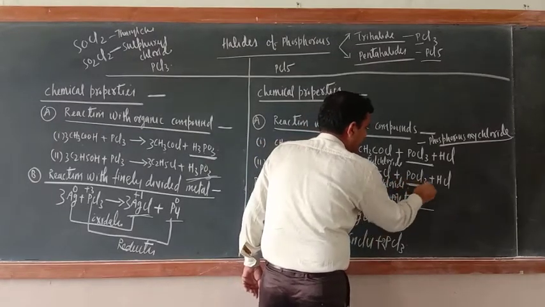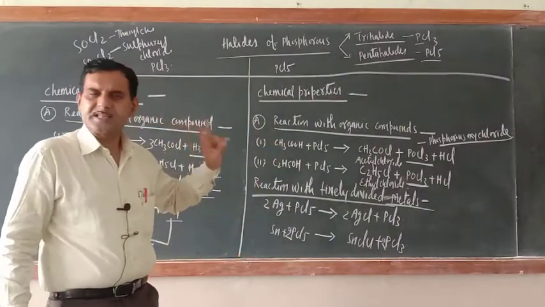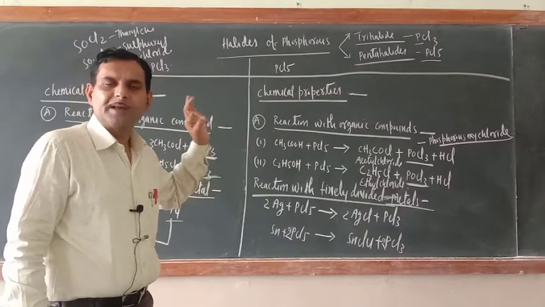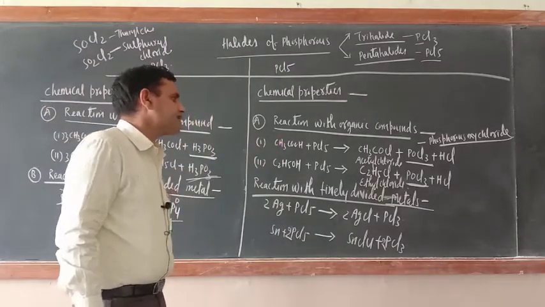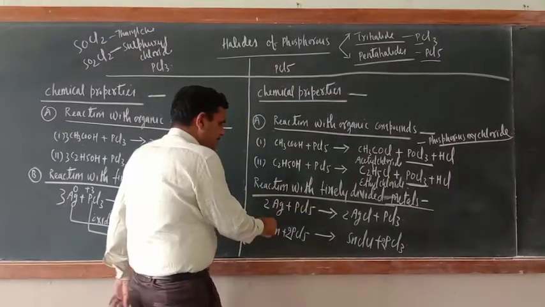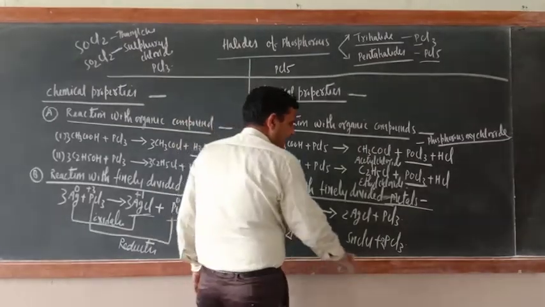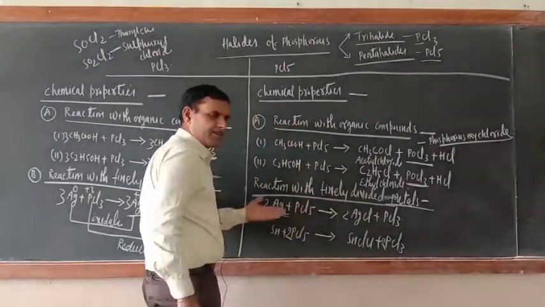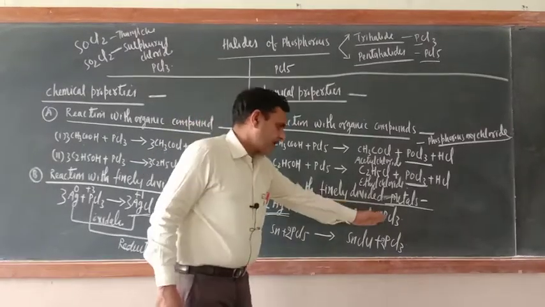This is POCl3. So one important piece of information here: whenever PCl3 reacts with any organic compound, one of the products is H3PO3. When PCl5 reacts with any organic compound, one of the products is POCl3. Now the reaction of PCl5 with finely divided metal. Silver, Ag plus PCl5. AgCl must be there because they are chlorinating agents, and another product is PCl3.